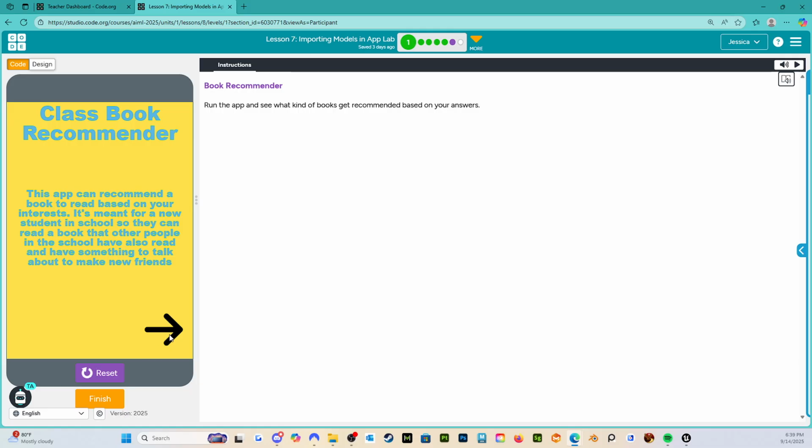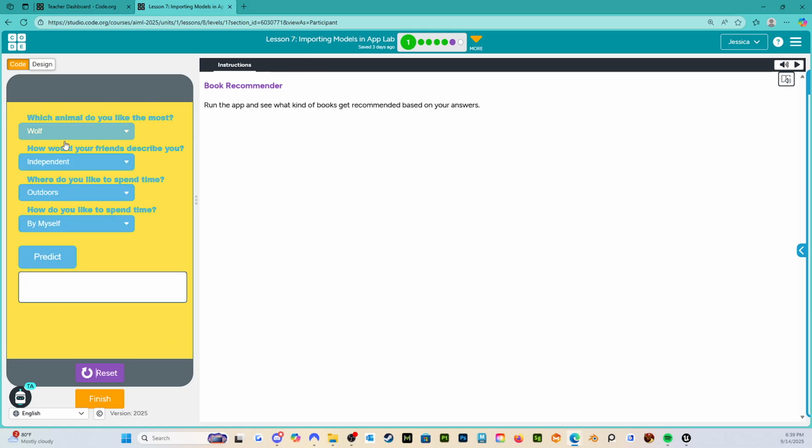So with that, we're going to click on the arrow and it asks you 4 questions. So which animal do you like the most? Wolf, dragon, cat, or walrus? I'm going to go with dragon. How would your friends describe you? My friends would probably be independent, silly, thoughtful. Any of these would work. But for right now, we're going to go with independent.